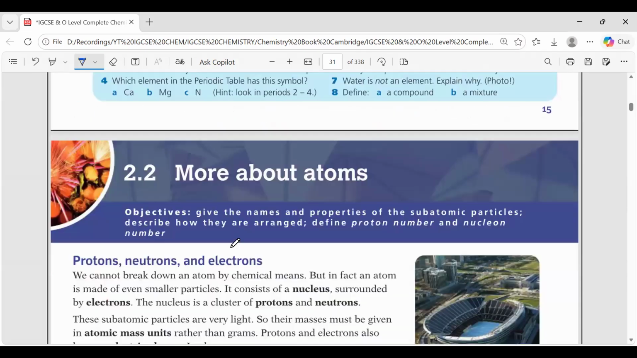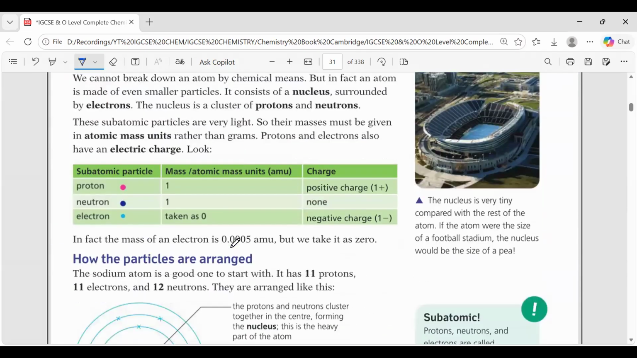When we talk about protons, neutrons and electrons, according to AMU, we discussed that the mass of a proton is 1 and the mass of a neutron is also 1 AMU, 1 atomic mass unit. But the mass of an electron is considered 0 in comparison to proton and neutron.